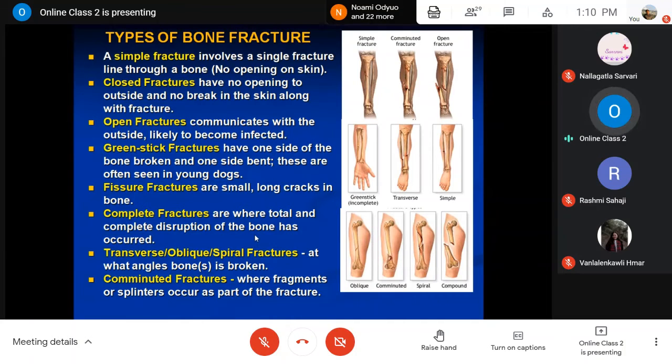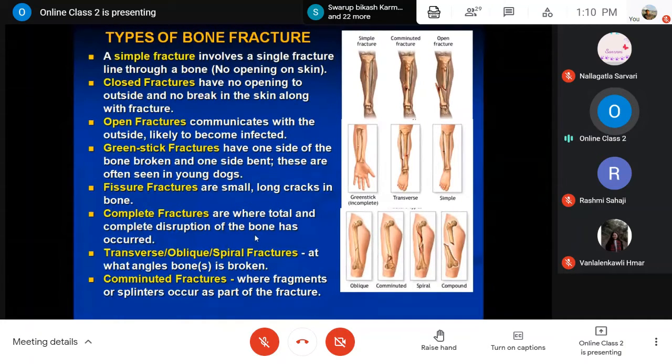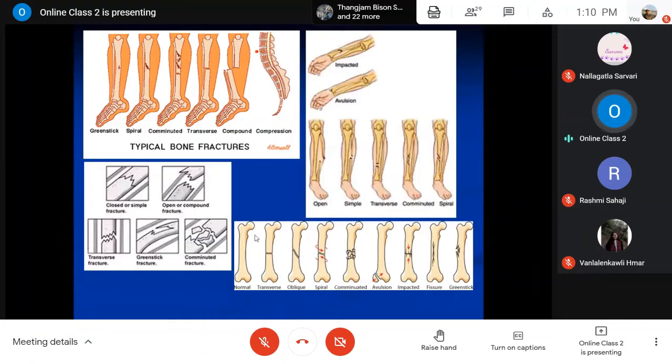Then comminuted fracture, when fragments or splinters occur at the part of the fracture. That means the bone has been broken into many pieces, into fragments. Okay, multiple types of fracture. I mean, there are so many fragments and splinters, or bone pieces, and it is broken into pieces, so that is known as comminuted fracture. And these are some more pictures showing different types of fracture. Okay, please go through it.